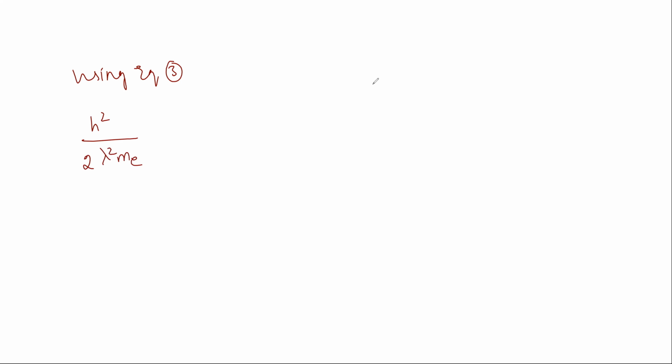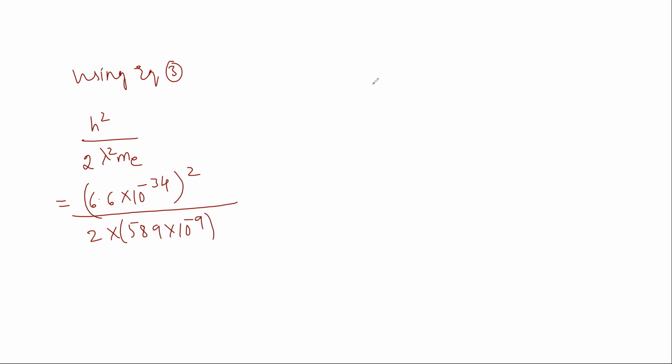So the h value is 6.6 into 10 to the power of minus 34, h square, whole square divided by 2 into wavelength is 589 into 10 to the power of minus 9 whole square into 1.66 into 10 to the power of minus 27. When we simplify this, we get 3.78 into 10 to the power of minus 28 joule.